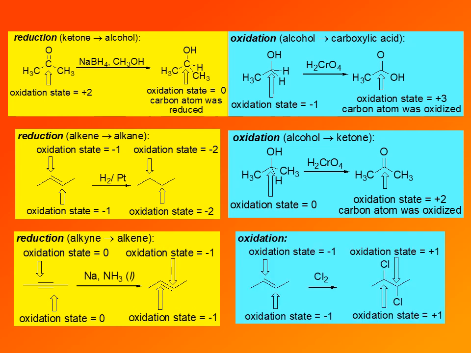And here is an oxidation. You may not view this reaction as an oxidation reaction. Again, we have a double bond, so we have to consider each carbon of the double bond, and in this case it was an addition of halogen. So strictly speaking, this is still an oxidation reaction. If you wish, you can pause the video here and analyze each reaction in more detail and do calculation of oxidation state and analysis of your own. Now I will move on to another type of reaction that is neither oxidation nor reduction.